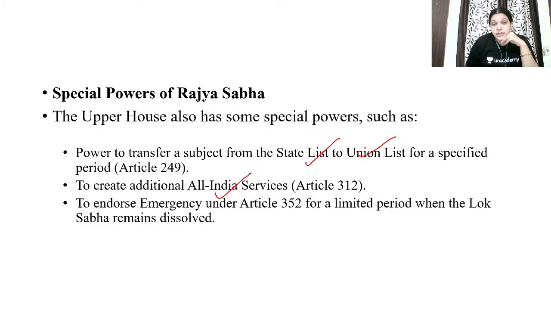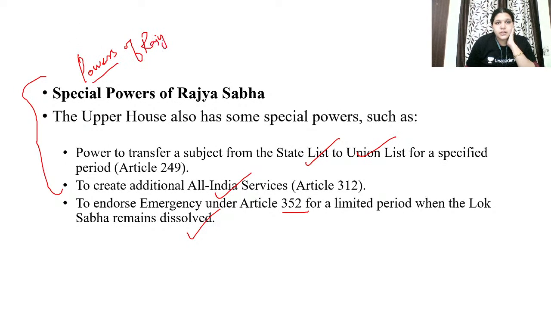They can create additional all India services and endorse emergency under Article 352 for a limited period when Lok Sabha remains dissolved. These are the important powers of Rajya Sabha, which is proving that Rajya Sabha is not just a useless stepney. So finally, in conclusion, by the above powers and functions of Rajya Sabha, we can properly understand that Rajya Sabha is not just a useless stepney, but a very important part in the vehicle of democracy.